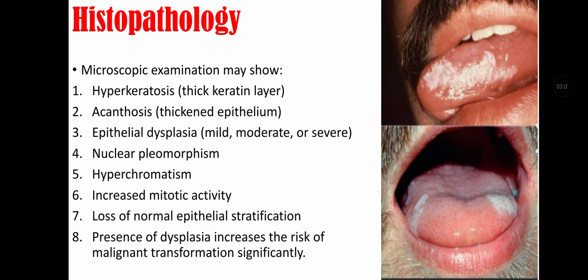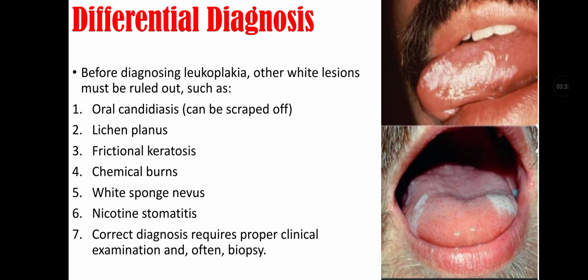Histopathology of leukoplakia. The microscopic examination may show hyperkeratosis, that is thick keratin layer, acanthosis, that is thickened epithelium, epithelial dysplasia, that may be mild, moderate, or severe, nuclear pleomorphism, hyperchromatism, increased mitotic activity, loss of normal epithelial stratification, and presence of dysplasia that increases the risk of malignant transformation significantly.